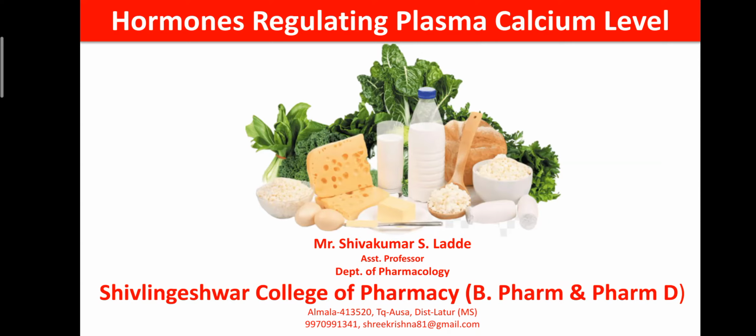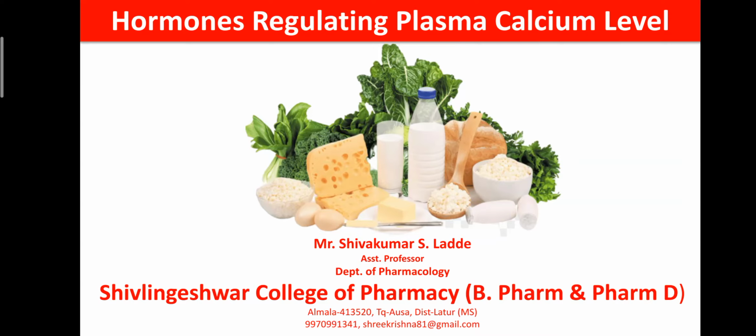Okay. Calcium is required for the development of the bone. Calcium is required for the conduction of the impulses, that is the information from one neuron to another neuron or from neuron to another organ. Or it is helpful for the various metabolic activity because calcium acts as a cofactor. Okay, along with the enzymes and coenzymes, it is involved in the various metabolic activities. So that is the importance of the calcium.